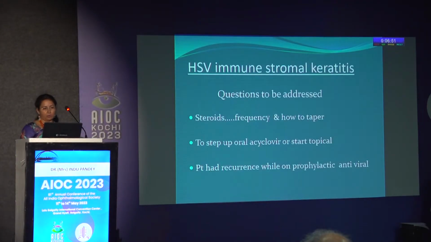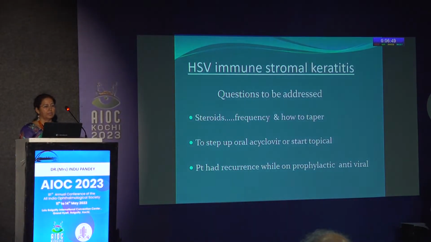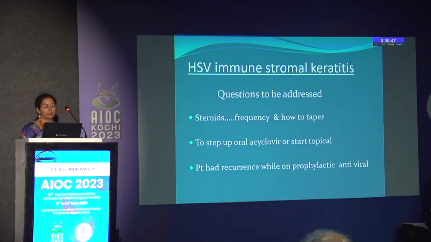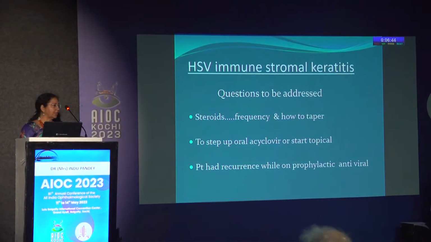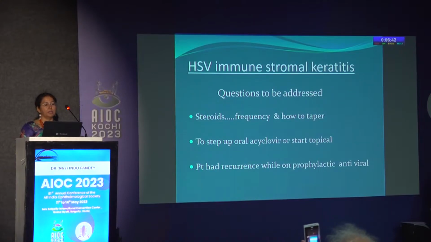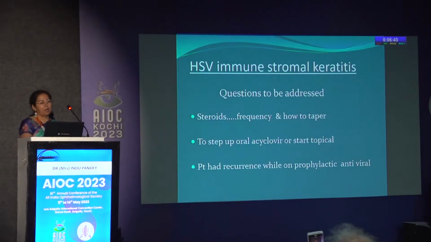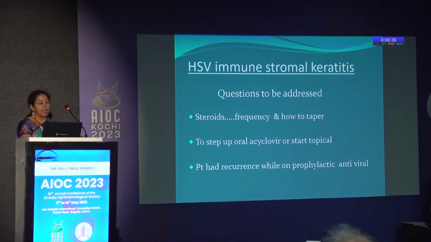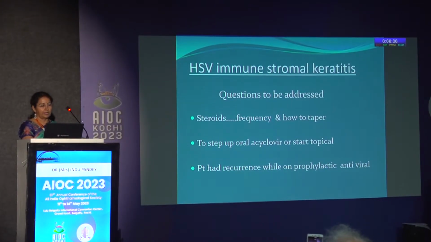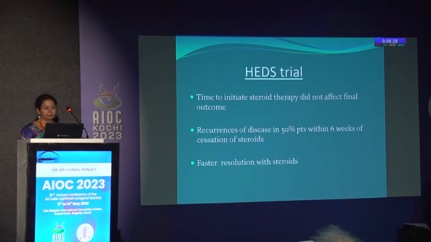There was mild edema also, and the patient was diagnosed as a case of HSV immune stromal keratitis. Now the questions that we need to address are what should be the frequency and how we should taper the steroids, whether to step up oral acyclovir or to start with the topical, and why did the patient have this recurrence while still on prophylactic antivirals.